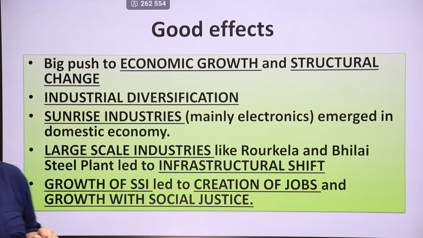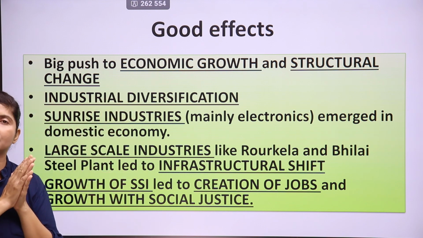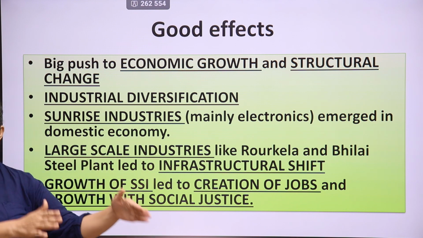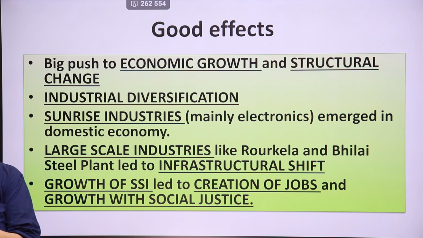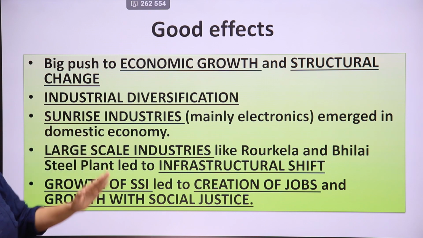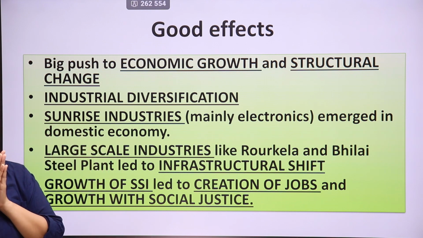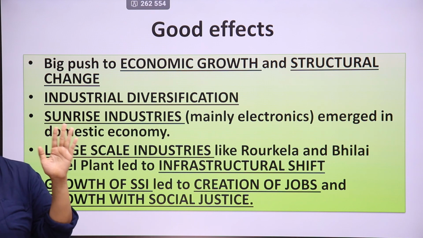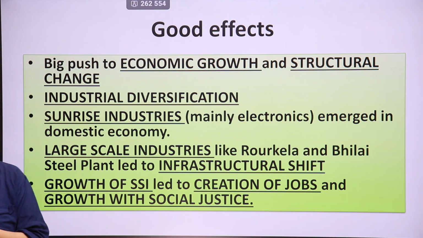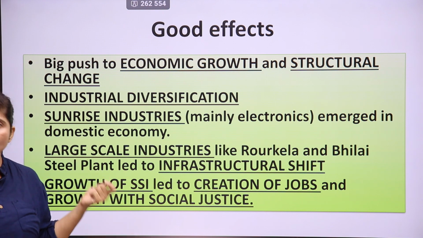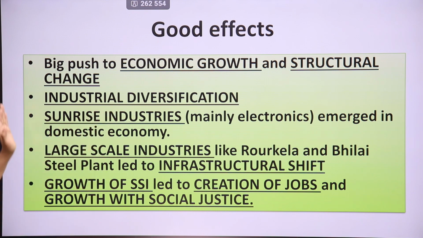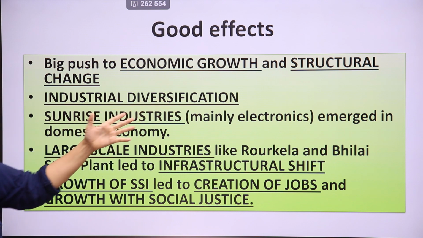Industrial diversification was done because the government invested in different types of industries. It did not invest only in consumer industries, because the private sector is normally interested in commodities which are sold in the market at higher prices and purchased by affluent consumers, but that does not happen with the public sector. It manufactures all different types of things, like railways, railway coaches, railroads, buses, transportation, roads, airways, etc., in which they did not have much profit, but the nation was going to be built by their efforts. So the public sector played a key role and industrial diversification was done by the public sector.